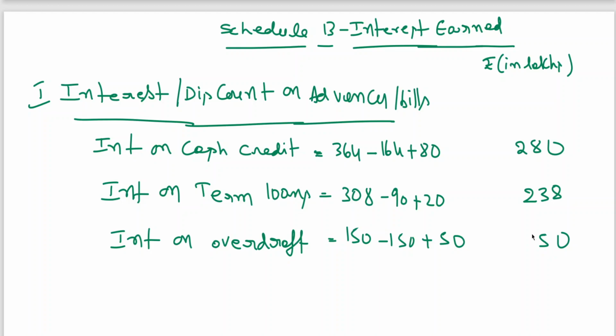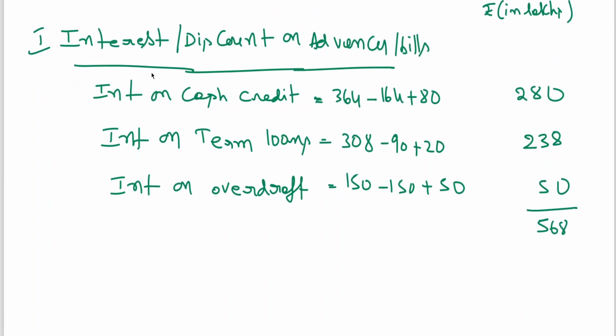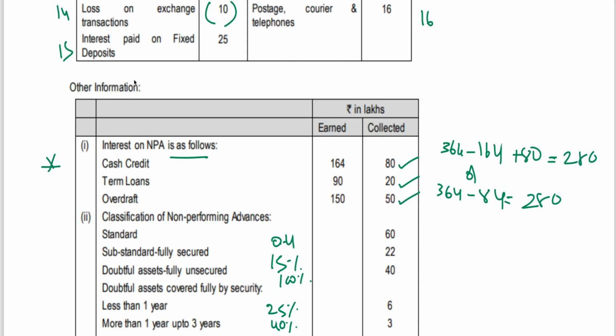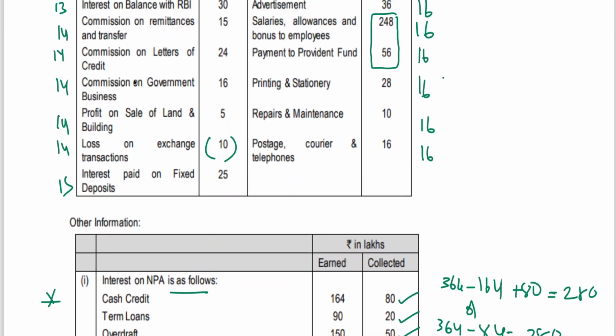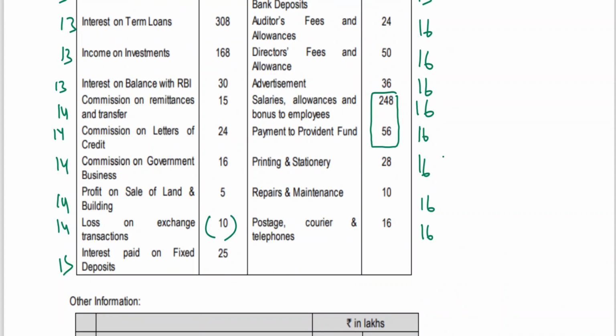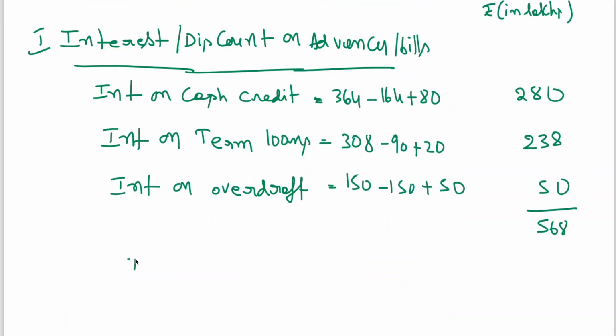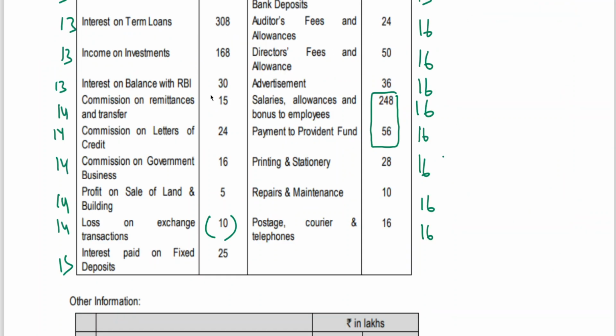Okay, 280 plus 238 plus 50. It is coming to 568. I am continuing this. Then we also got some interest on investments, 168. Interest on investment 168.